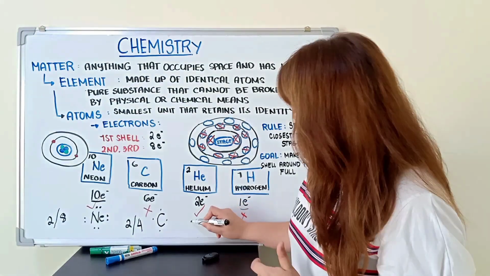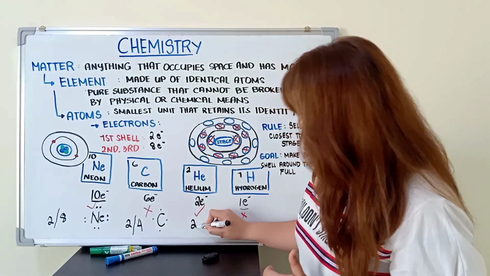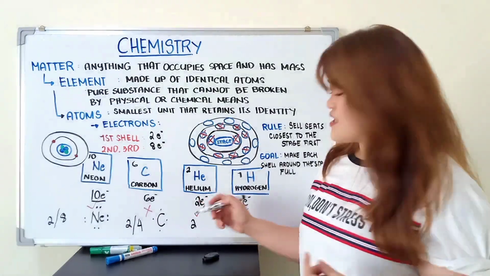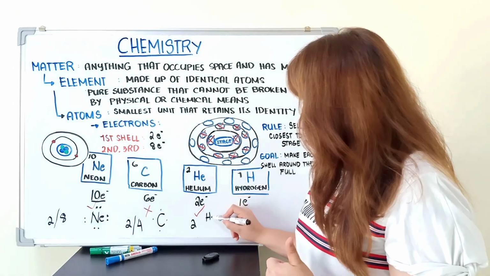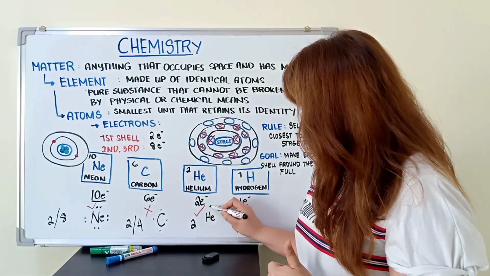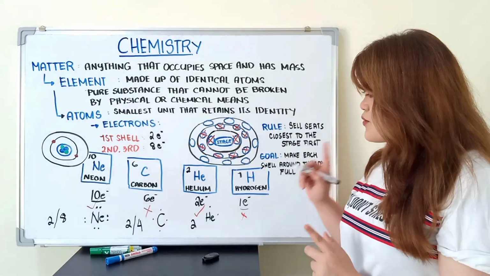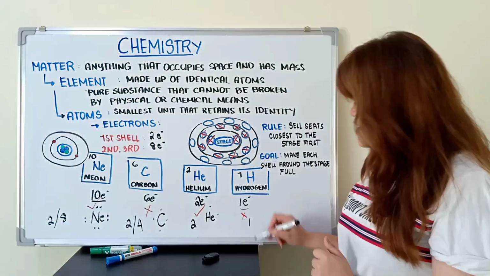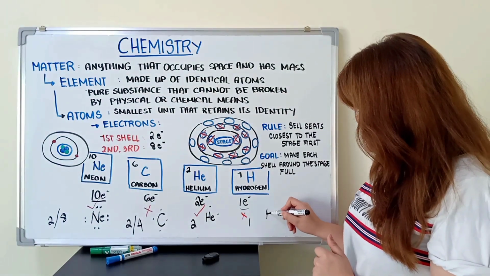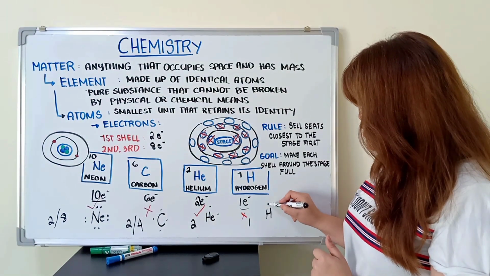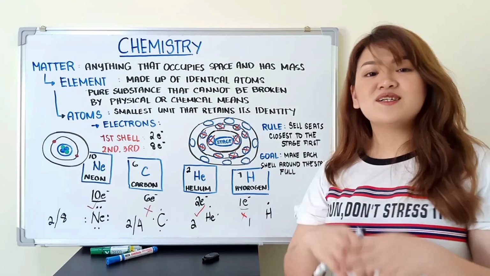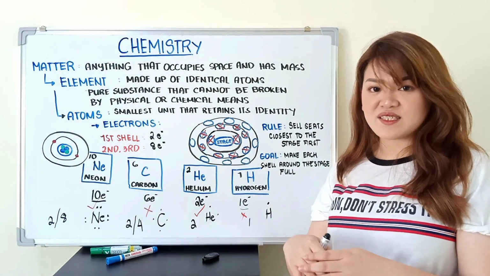So in the first shell, we only have 2 electrons, and that's it. Draw the Lewis dot structure for helium like this. 1, 2. And then lastly, we have hydrogen, wherein we only have one electron, so we draw it like this. Hydrogen with 1 electron.